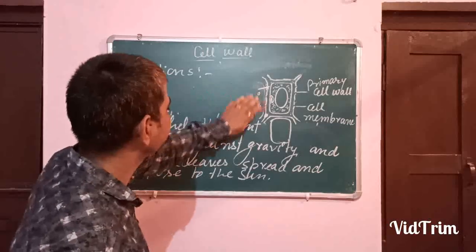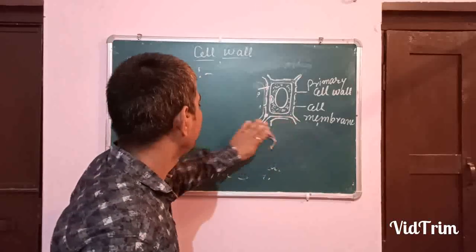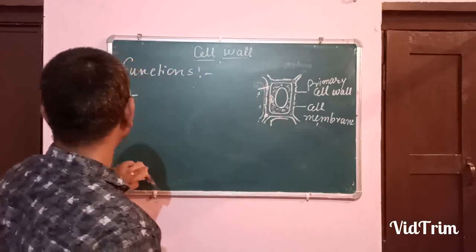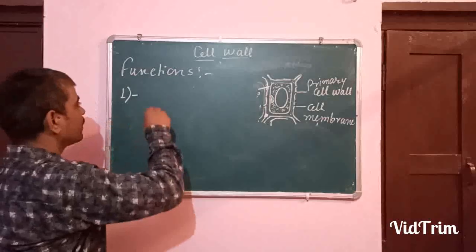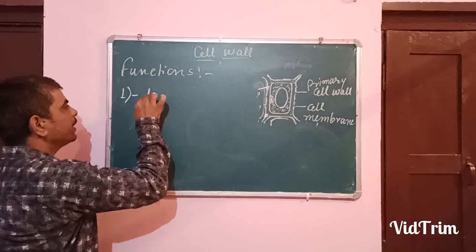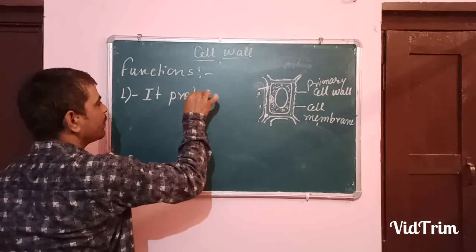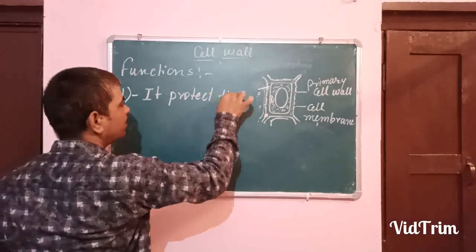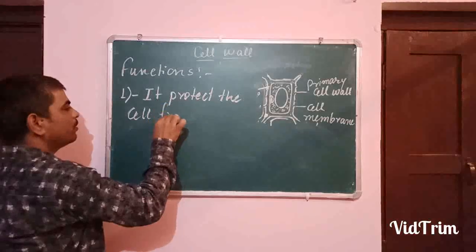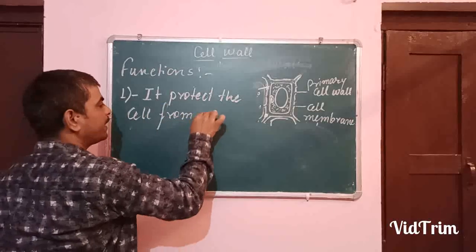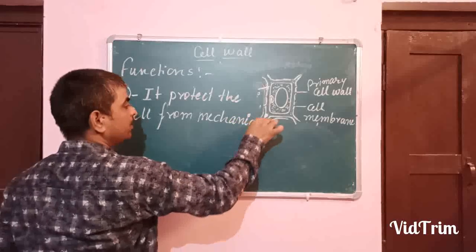One thing. Second, it protects the cell from mechanical injury.